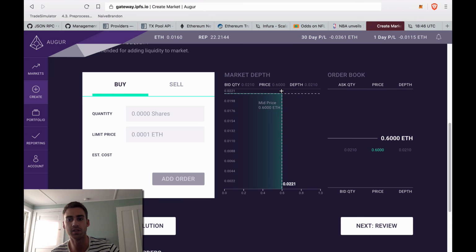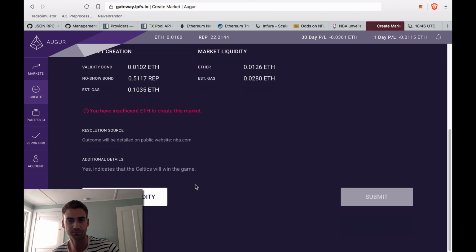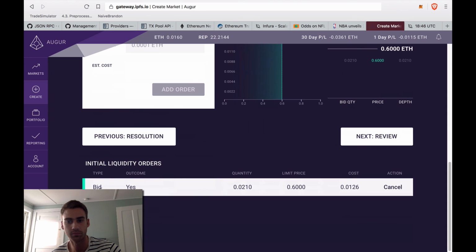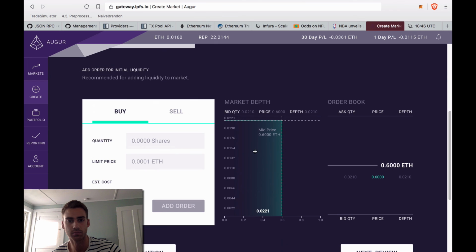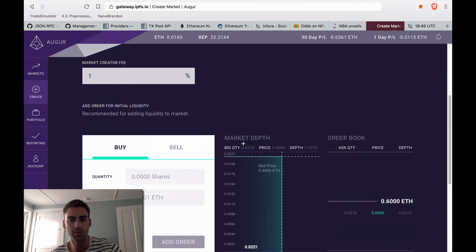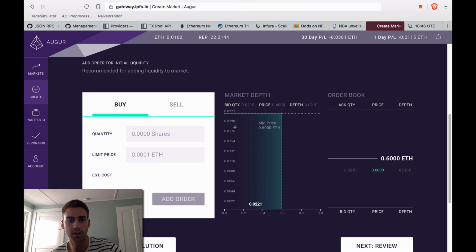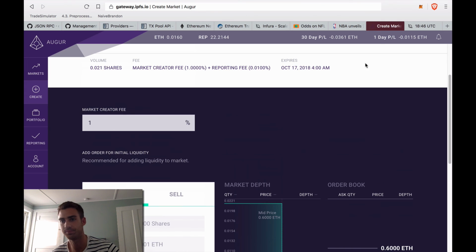So hopefully, someone will come in and try to sell that share, saying they think the 76ers will win, and that's how the bet will work. Oh, I don't have enough ETH. So I will come back to this when I get more ETH to bid.